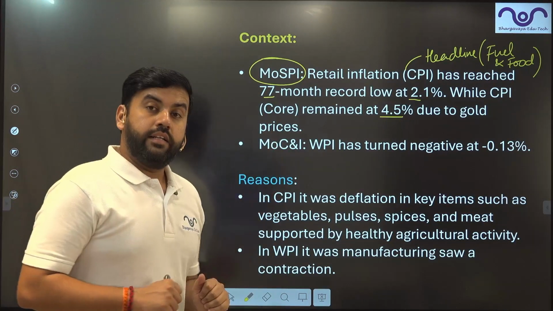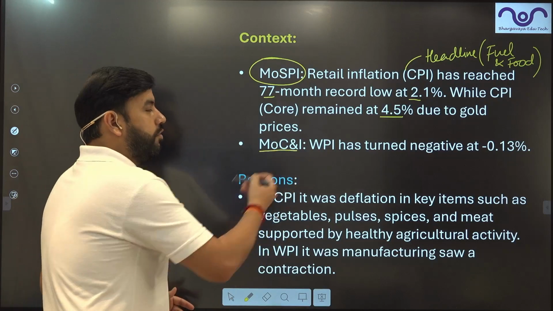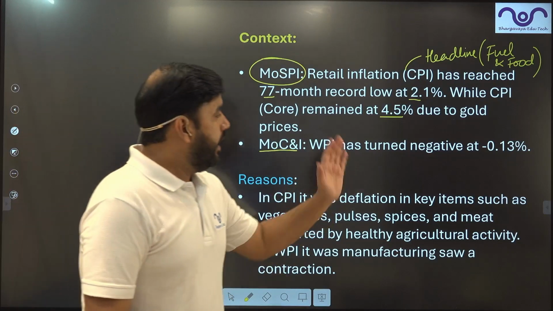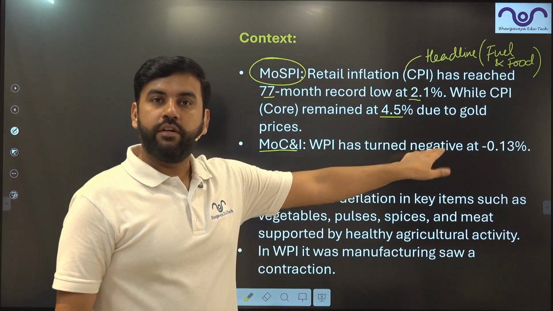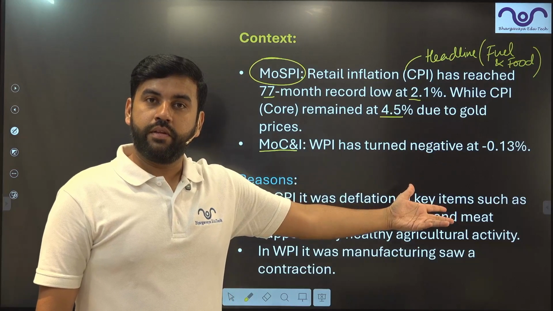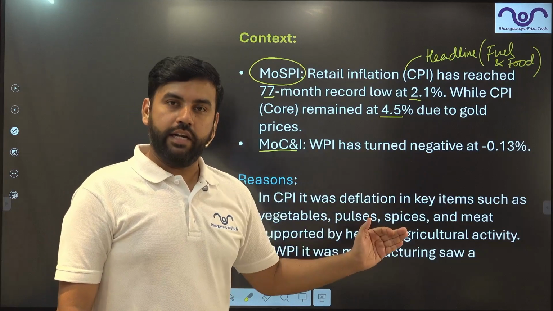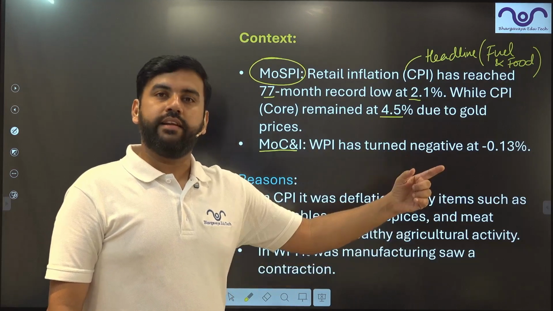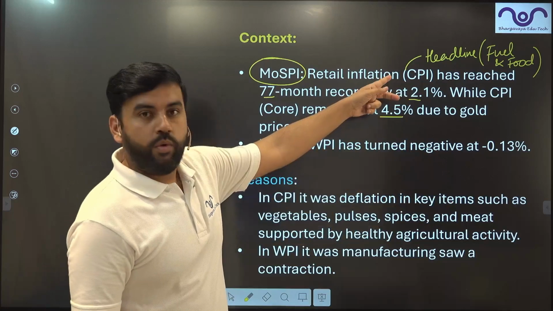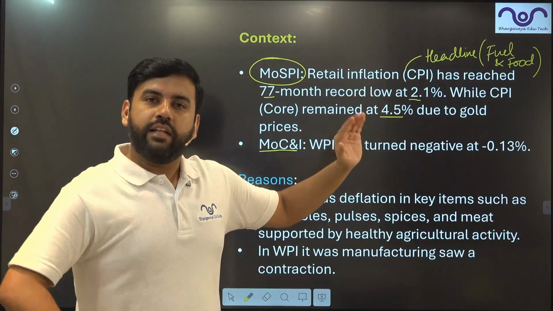On the other hand, the WPI, that is the Wholesale Price Index, which is under the Ministry of Commerce and Industry, has turned negative. The prices are declining. This is known as deflation. The prices are actually reducing in India now at the wholesale level. What's the difference between wholesale and consumer? The difference of taxes, right? And the share of the retailer.